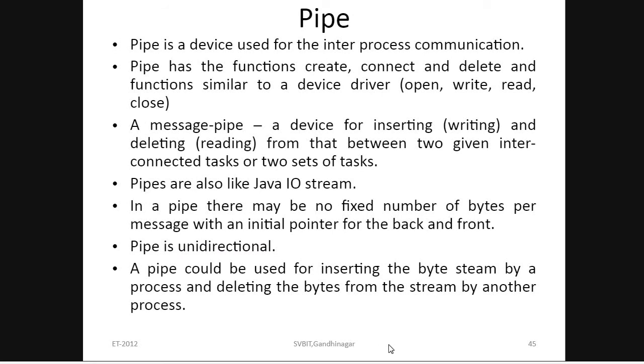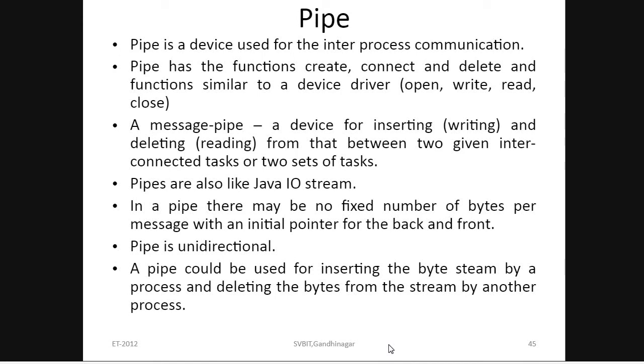So next one is pipe. It is a device used for inter-process communication. It has similar functions like create, connect and delete. A message pipe is unidirectional, similar to the Java IO streams that you have studied.